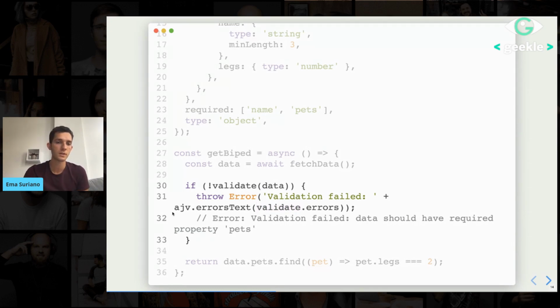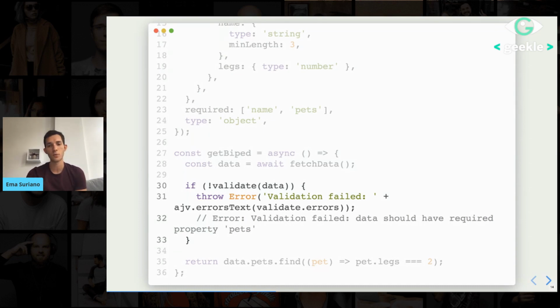The way it works is AJV provides this helper, errorsText, and validate is the function that we use. Every time we call it, it's going to modify the errors property and store all the errors there. So in the end, this is going to output the following message: error, validation failed, data should have required property pets, which is way friendlier.